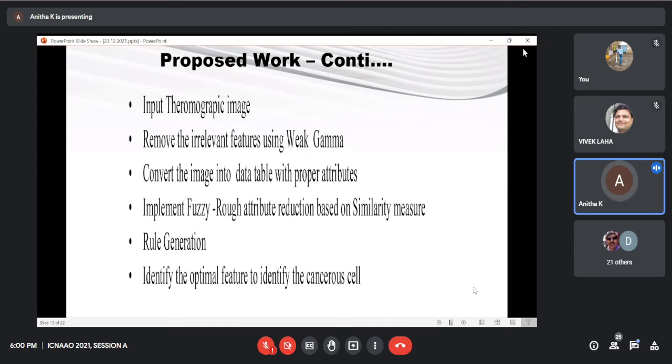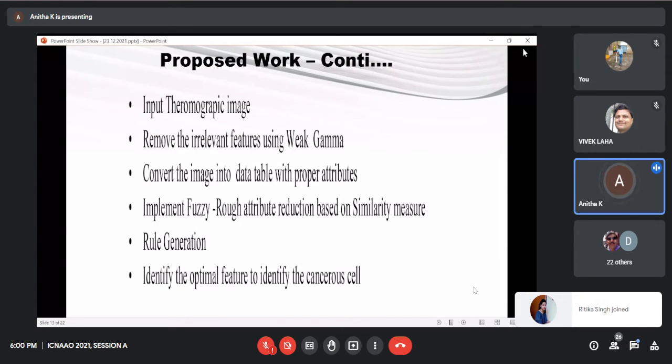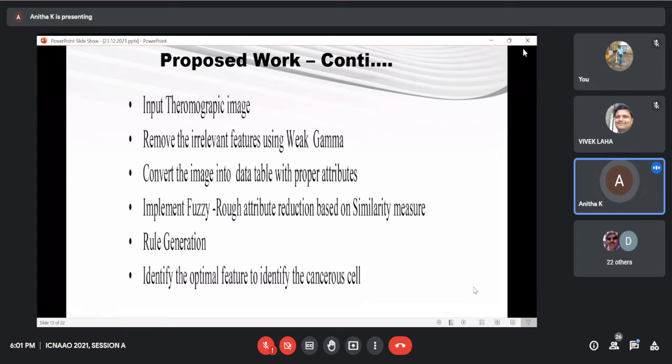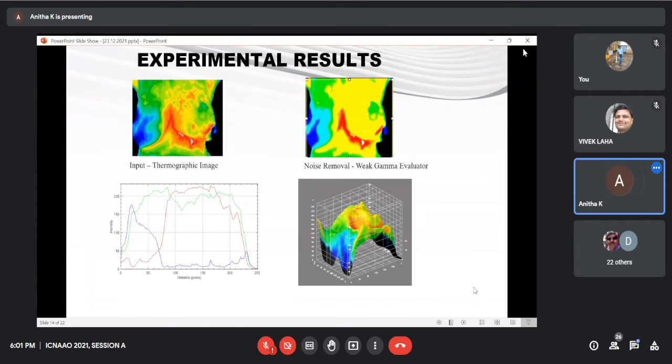First, input the thermographic image and remove the irrelevant features by using the V gamma evaluator. Then convert the image into a data table with proper attributes. Implement fuzzy rough attribute reduction based on the similarity measure. After that, the rules are generated, and based on the decision rules, identify the optimal feature to identify the cancerous cell. So this is the input thermographic image. Noise removal is done through the V gamma evaluator.